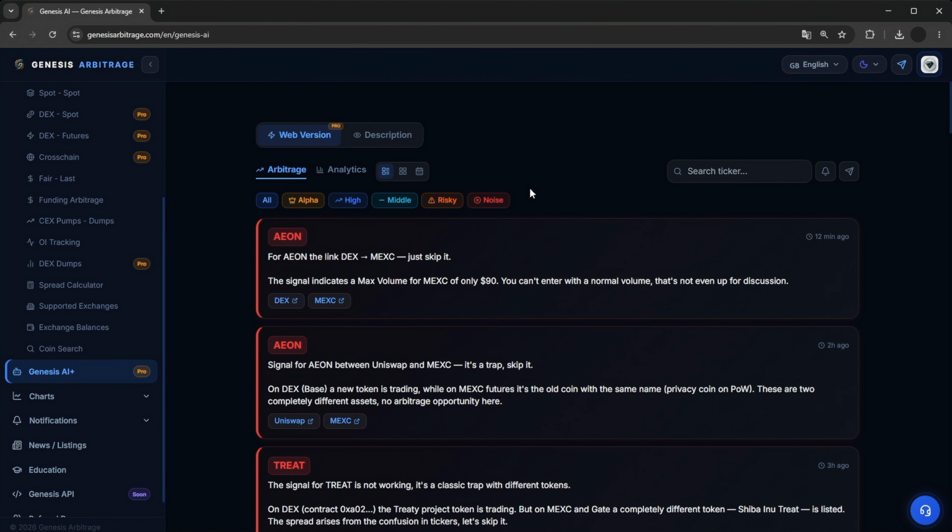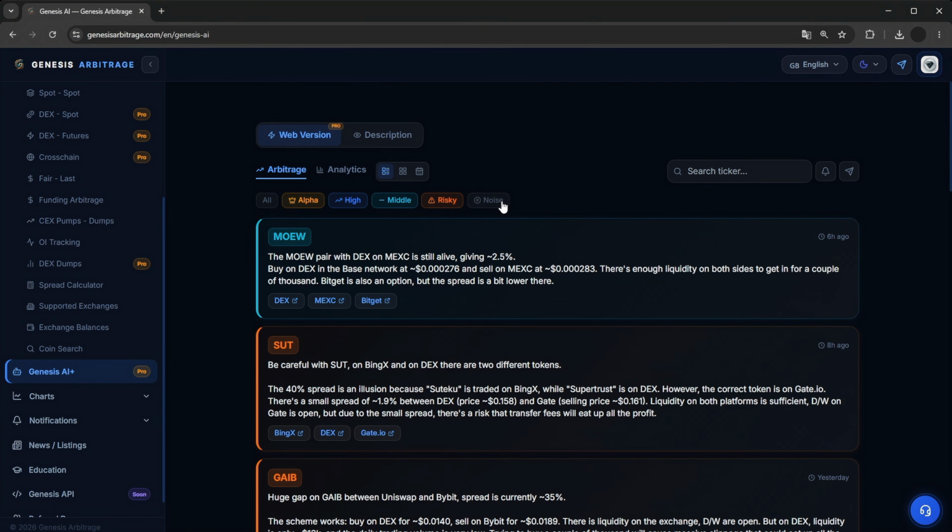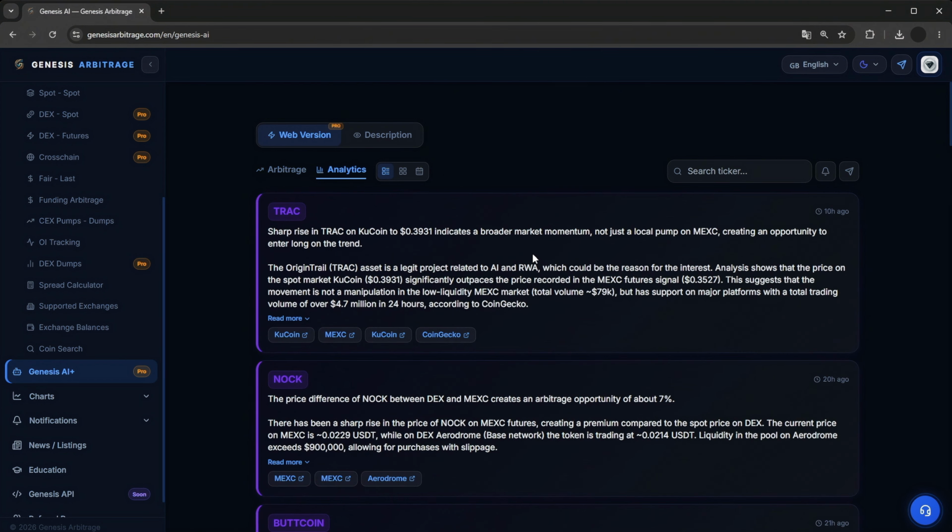This section analyzes signals received from the parser. They pass through several AI processing stages using top LLM systems like Cloud Code, Gemini, and so forth. After this, the signal is accurately filtered and displayed right here in this specific section.